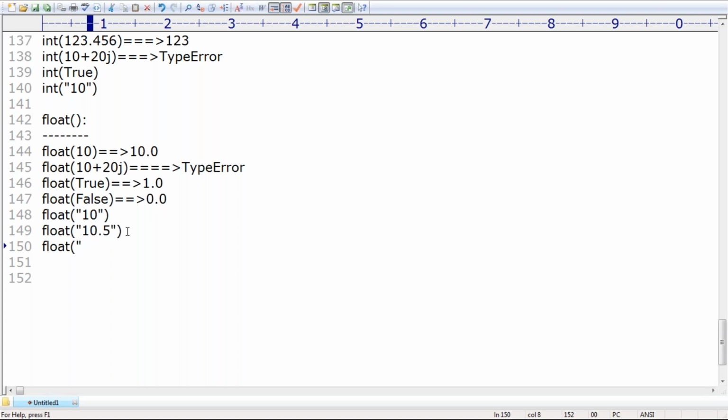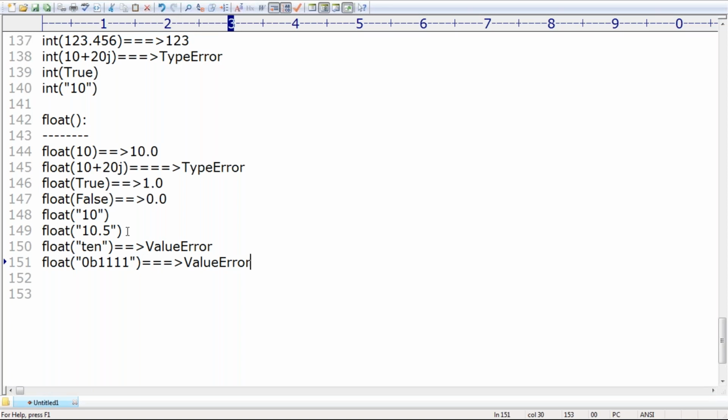Next, float of a string like true. Immediately we are going to get a value error. Last one, float of 0b1111. What is the answer? Immediately we are going to get a value error.